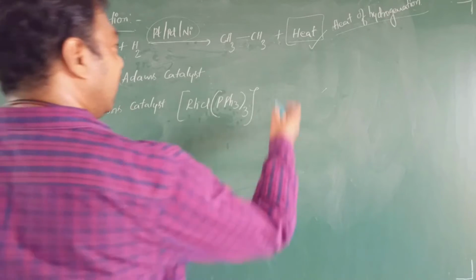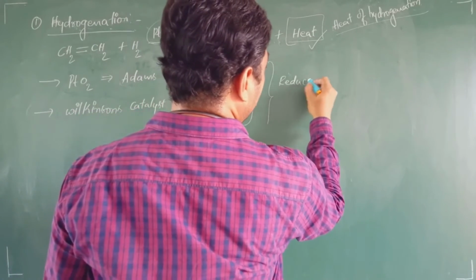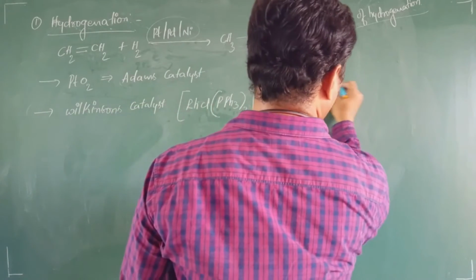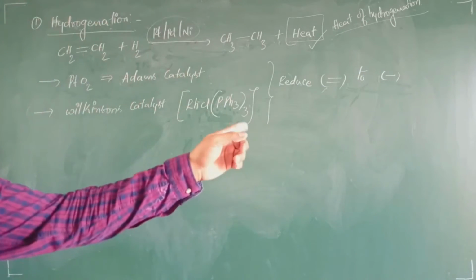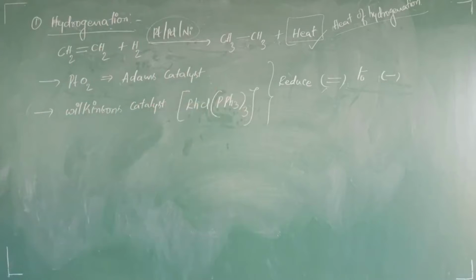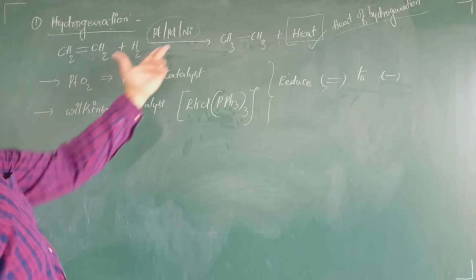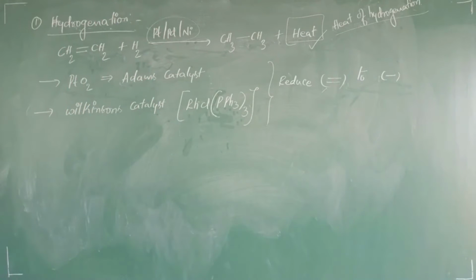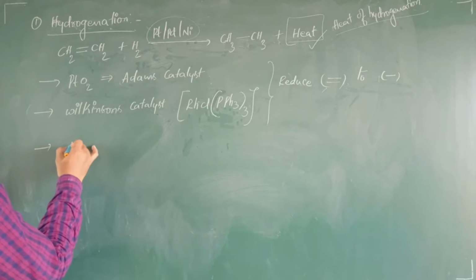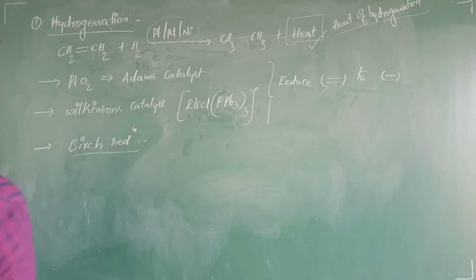Okay. Now, these are the two catalysts which will reduce double bond to single bond. That means double bond is reduced to single bond. That means reduction is nothing but addition of hydrogen. Hydrogen in presence of PtO2 or in presence of this Wilkinson's catalyst, you will get what is that? Alkane. Okay, right. Now the third type, we call it as Birch reduction.